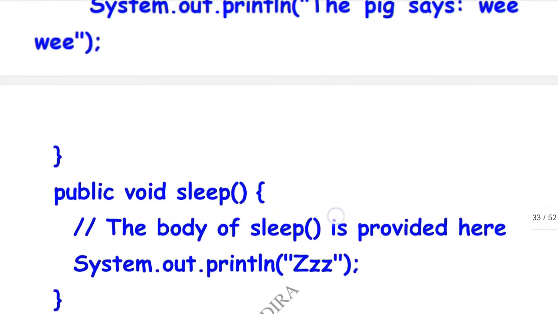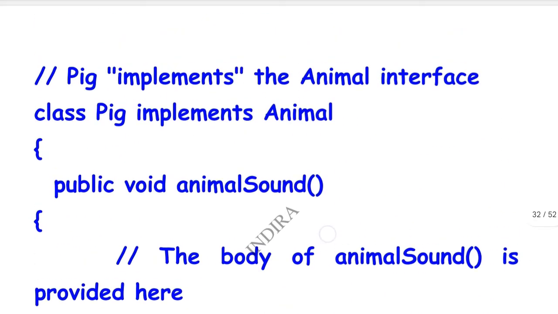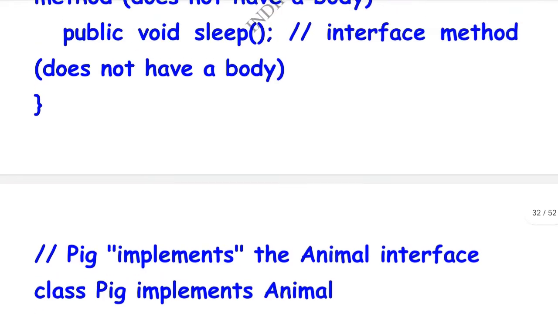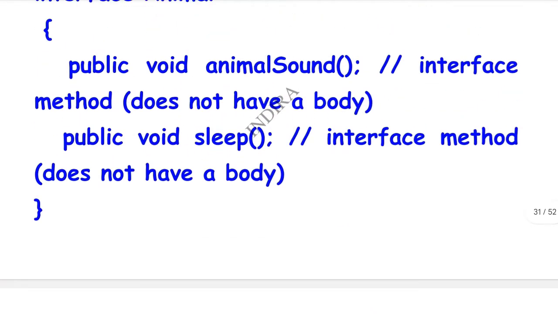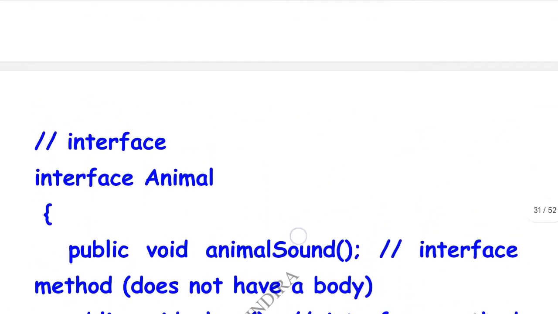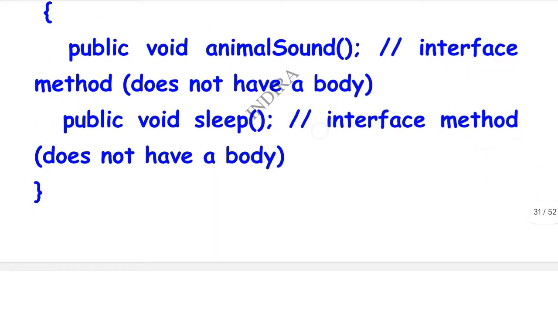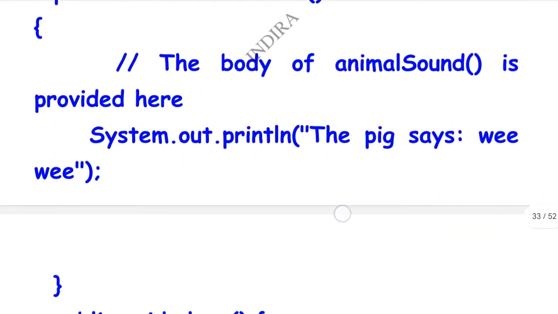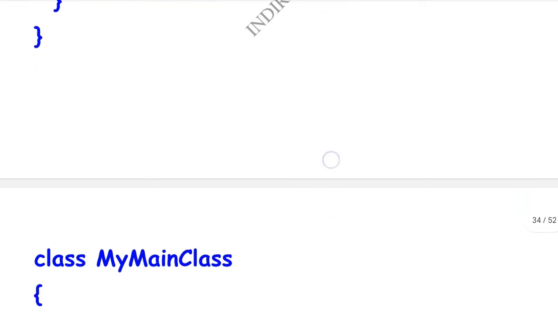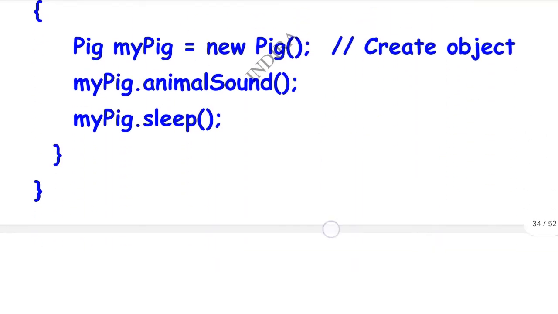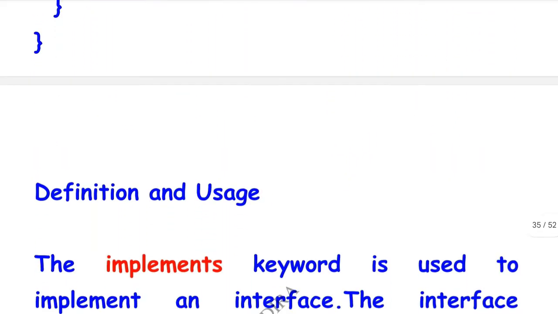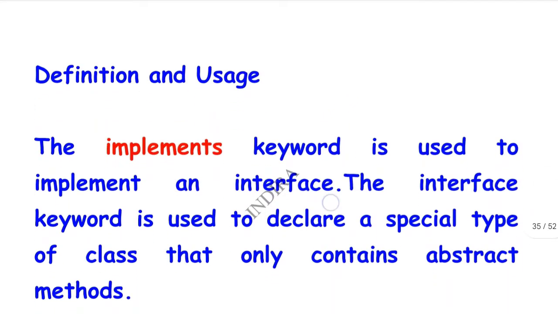This is the program of the Java implements keyword to access the interface method. If you want to execute that interface method program, we use this method from this part to this. This is the whole program for interface method access. By using your Java software, we can execute that program.